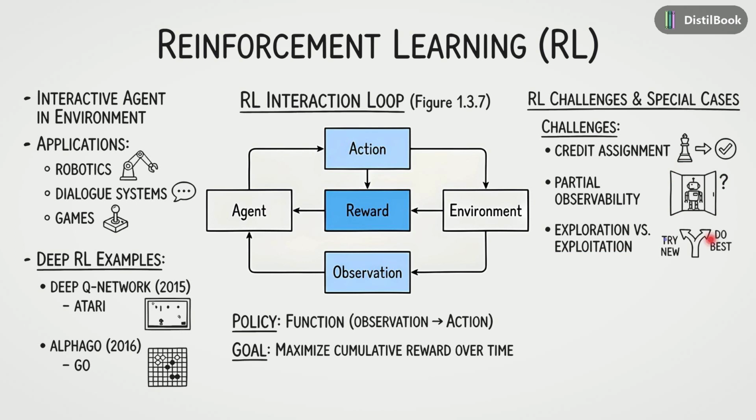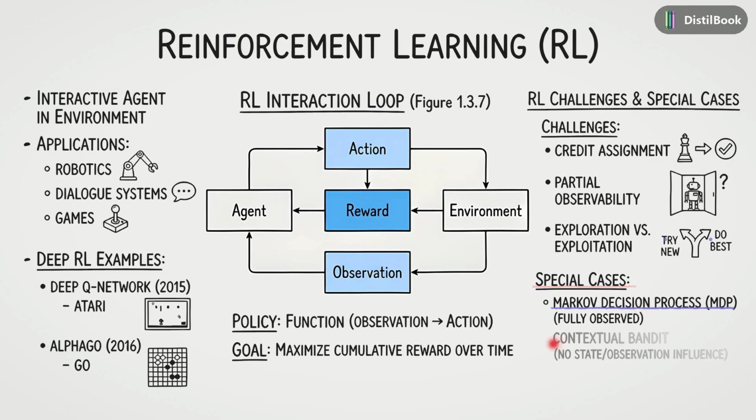To handle these complexities, researchers often study special cases. If the environment is fully observed, we call it a Markov decision process, or MDP. If the agent's actions don't change the state of the world, it simplifies to a contextual bandit. And in the simplest case, where there is no context at all, it becomes a multi-armed bandit problem.